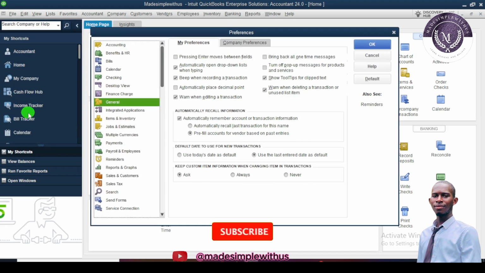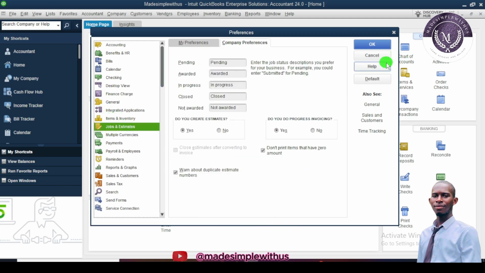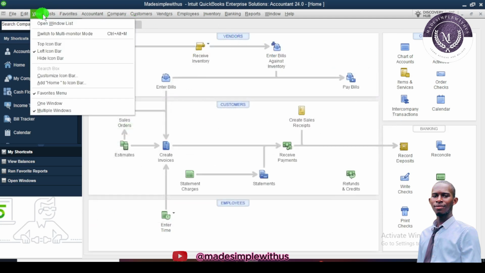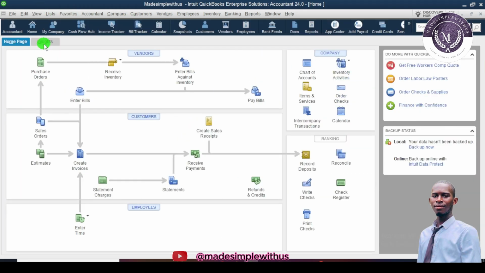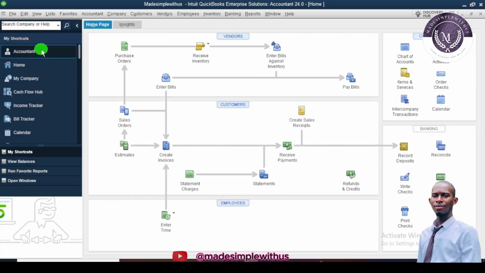Preferences is where you can add any item in the home layout. So you can see jobs and estimates. These are all under Edit and Preferences if you want to add an item here. We move on to the View, where you want to switch up the ribbon aspect. If you want to switch it to the top, you can see it has already been switched to top. You move on to the left icon bar, it has already been switched there.